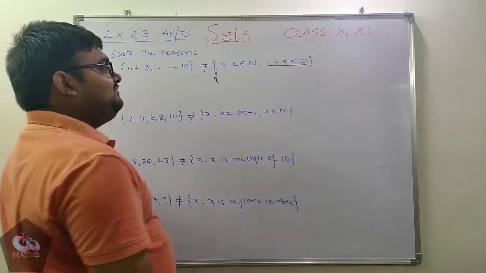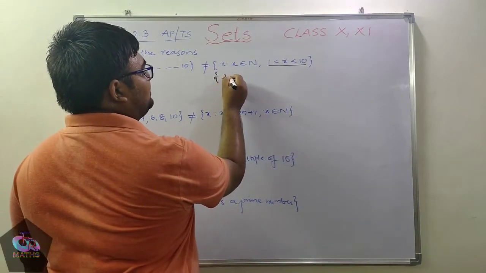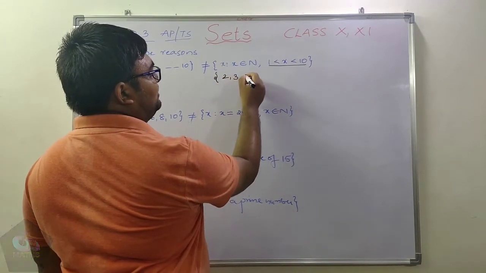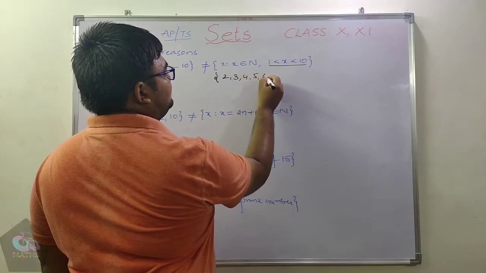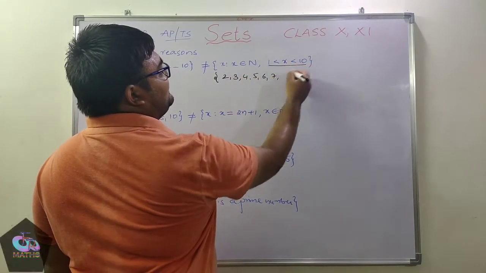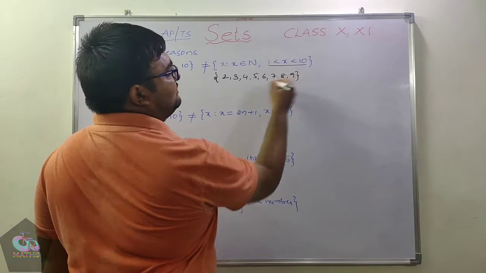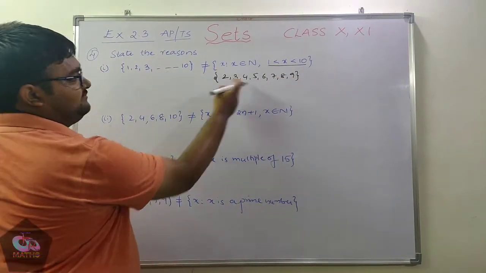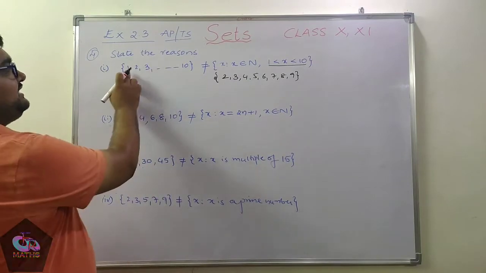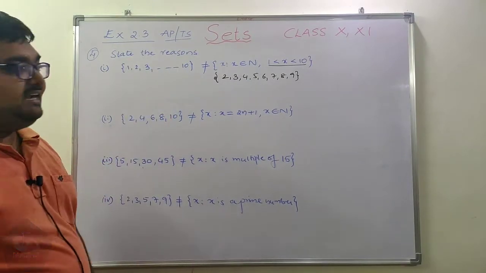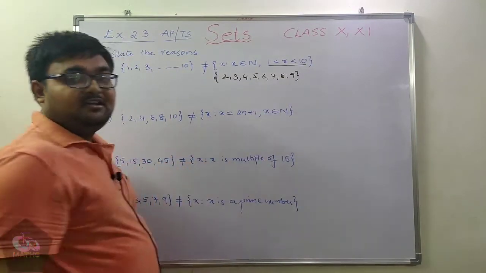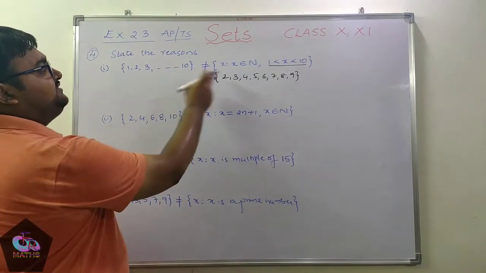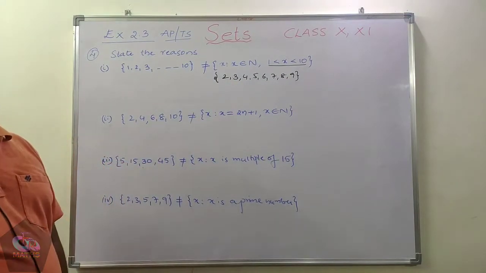So x greater than 1 means we need to start from 2. So 2, 3, 4, 5, 6, 7, and x less than 10, so we need to stop at 9. So clearly if you observe these two sets, in this set I am starting from 1 and ending at 10, but here 1 and 10 are missing. So that's why these two sets are not equal.